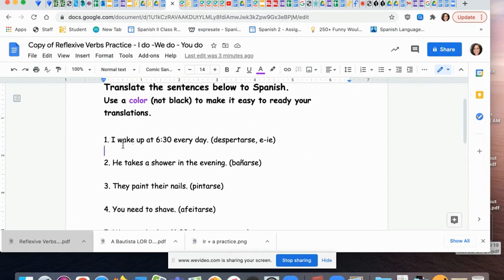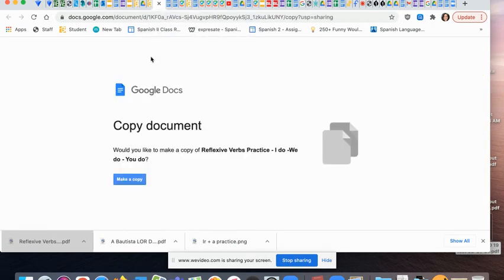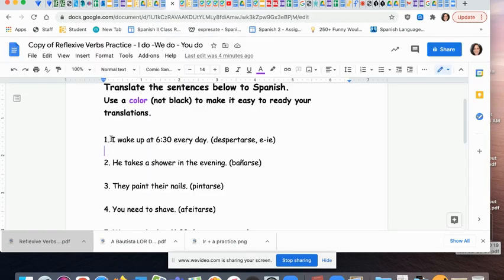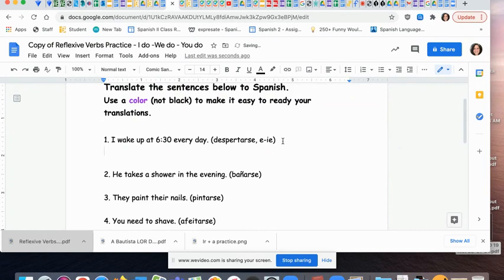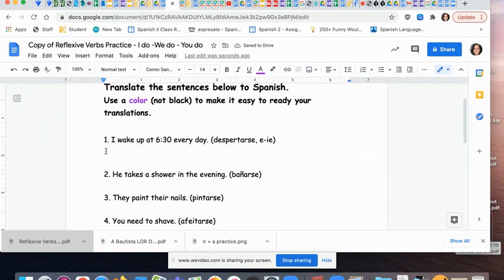You have 10 sentences here, and you're practicing using what we took notes on from over here. You will need these notes in order to successfully translate these sentences. So for example, the first one, which is the one I did in class, the others everyone did in class, and then we shared answers at the end. So for the first one, I would look at it like this. The subject here is yo, I. So I'll go ahead down here and say yo.